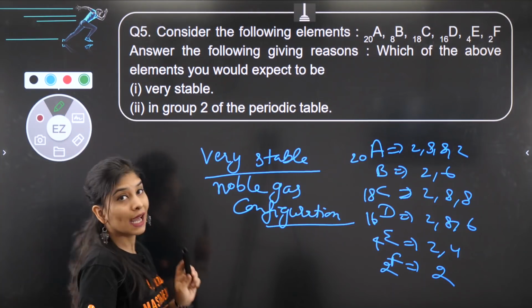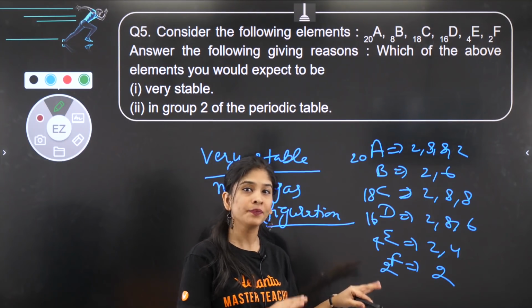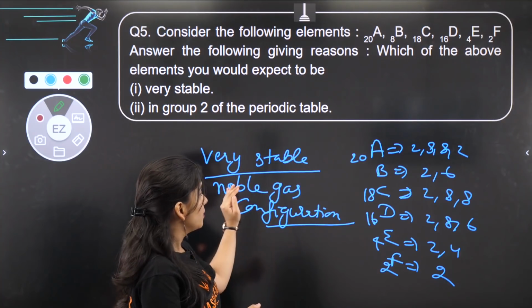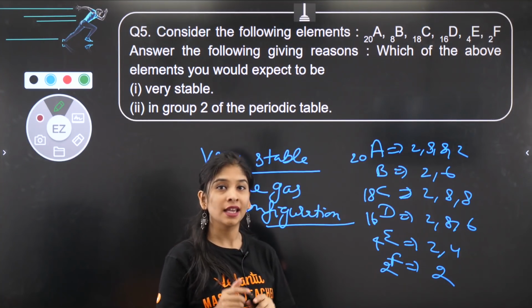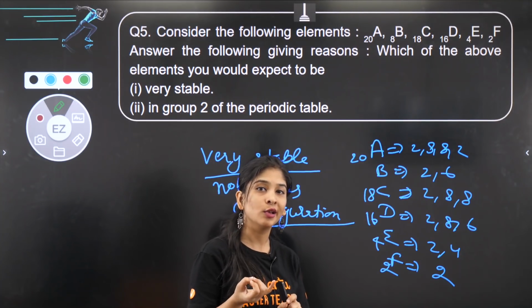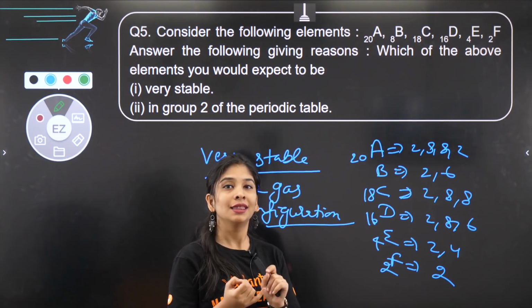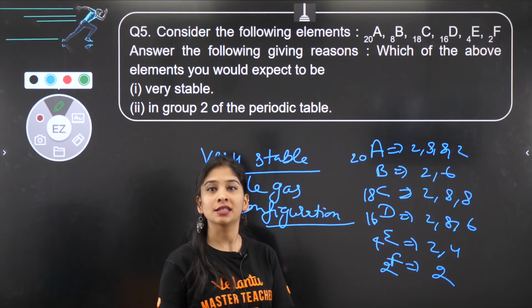I hope you guys don't have any doubt in writing electronic configuration because you know it from 9th class also. So noble gas configuration means following octet rule, 8 electrons, and there is one drawback also. If that is following duplet rule also, first shell having 2 electrons, that is also noble gas configuration and stable only.